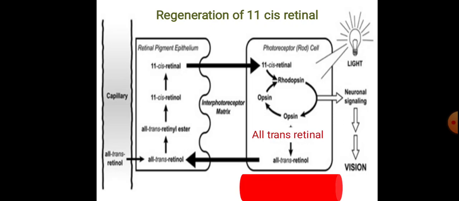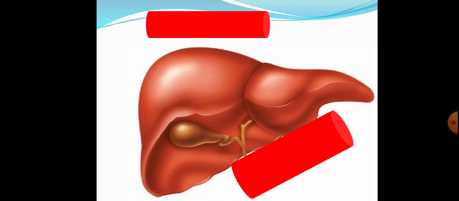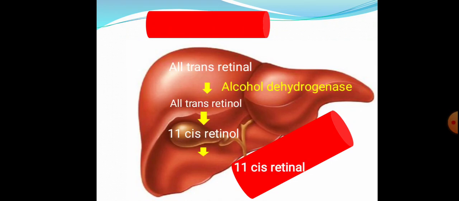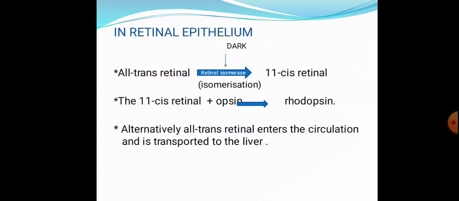The other way is that the all-trans retinal enters the blood vessels, enters the blood, and reaches the liver. Inside the liver it is acted upon by alcohol dehydrogenase, retinol dehydrogenase, and gets converted to all-trans retinol, which is later converted to 11-cis retinol, and this 11-cis retinol enters the blood and reaches the retina.